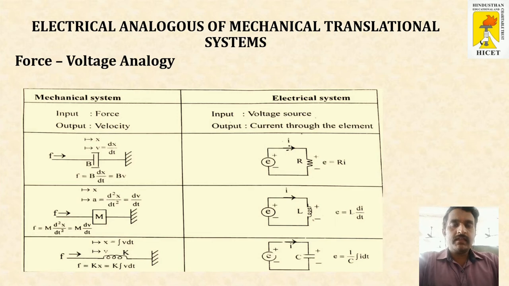Coming to the second element, mass. The equivalent electrical element of mass is inductance. And coming to the spring, the equivalent element is the capacitor. Here the force is replaced by the voltage in the electrical system. So the voltage across the resistance will be I into R. The voltage across inductance will be L into di by dt. The voltage across the capacitance will be 1 by C integration of I dt.